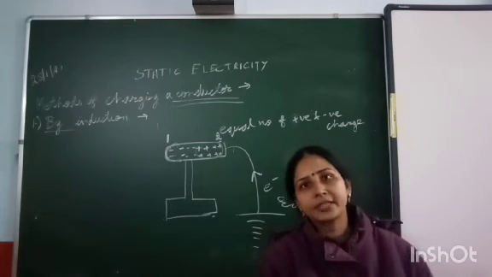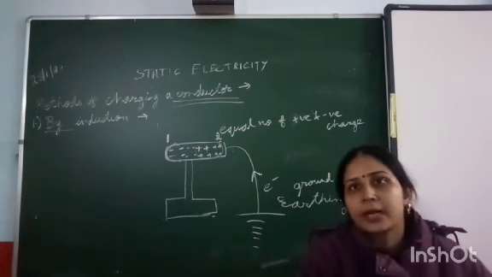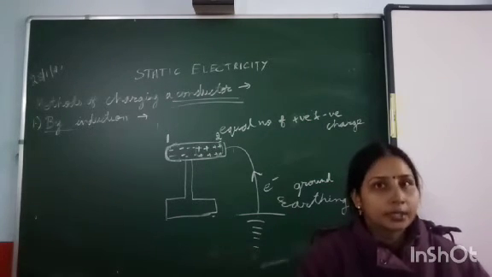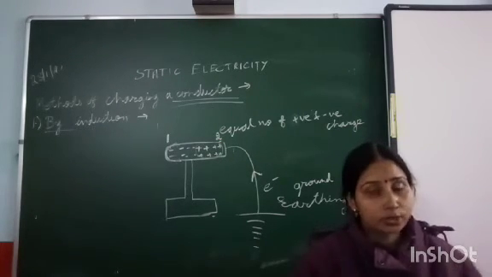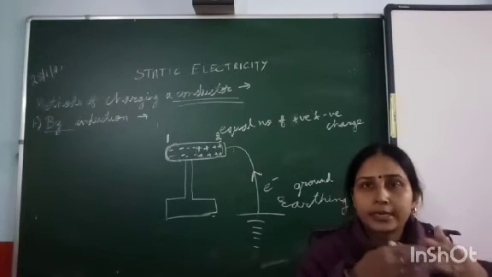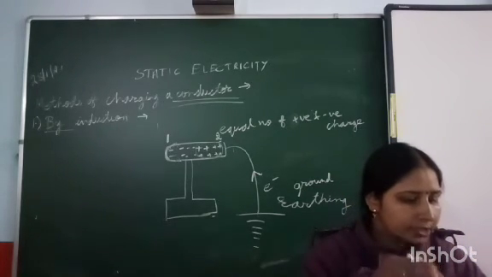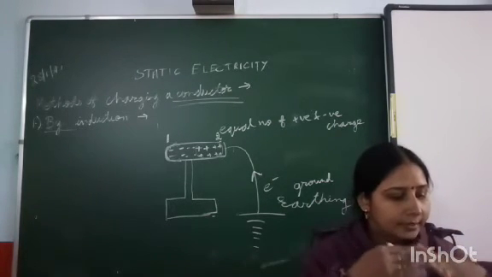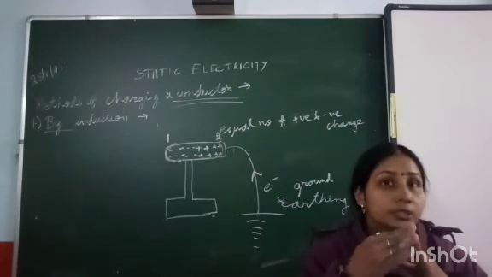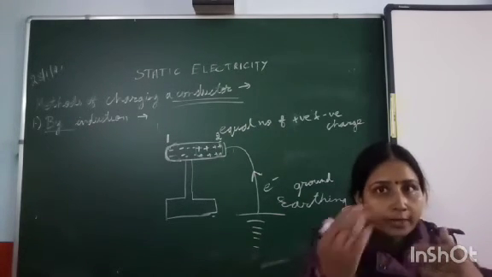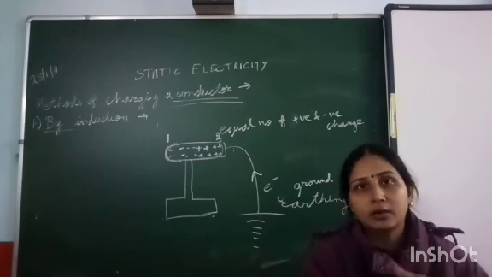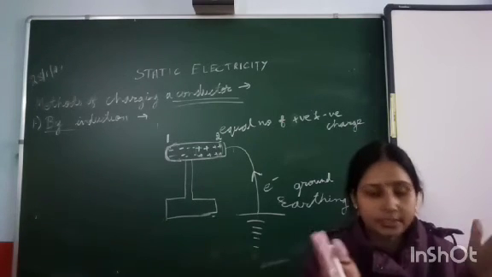Now next one is the difference between charging by conduction and by induction. First, conduction. In conduction, the charged body was touched; they were touching each other. While in induction, they are kept very close, but they are not touching each other. Second, in conduction, charge is shared. Whatever number of charges was initially on the charged body is being shared by the uncharged body. So the sharing is equal.